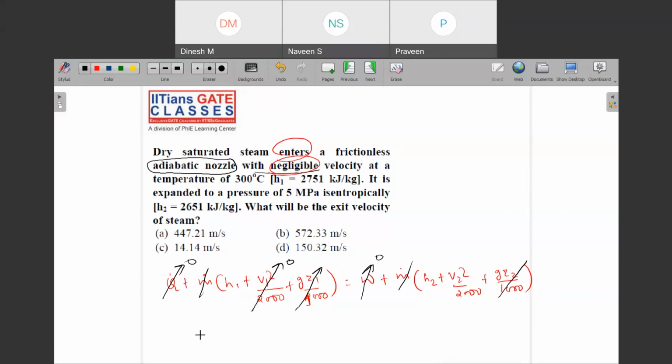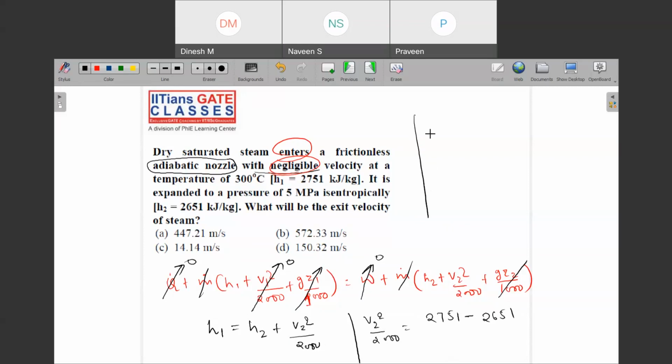So what terms am I left with now, let me write those. This is H1 is equal to H2 plus V2 square by 2000. So by solving this one, you will get the value of V2. So V2 square by 2000 will be equal to H1 minus H2, and H1 is 2751 minus H2 is 2651.